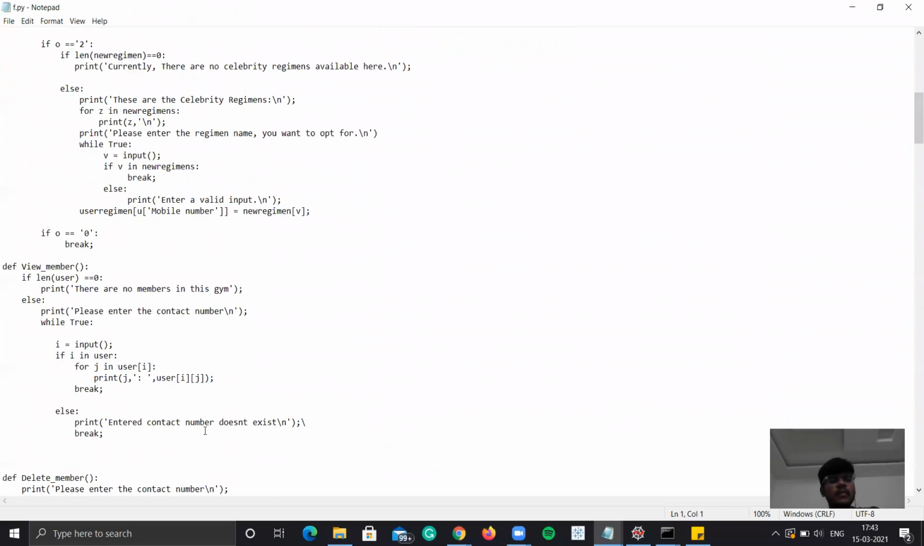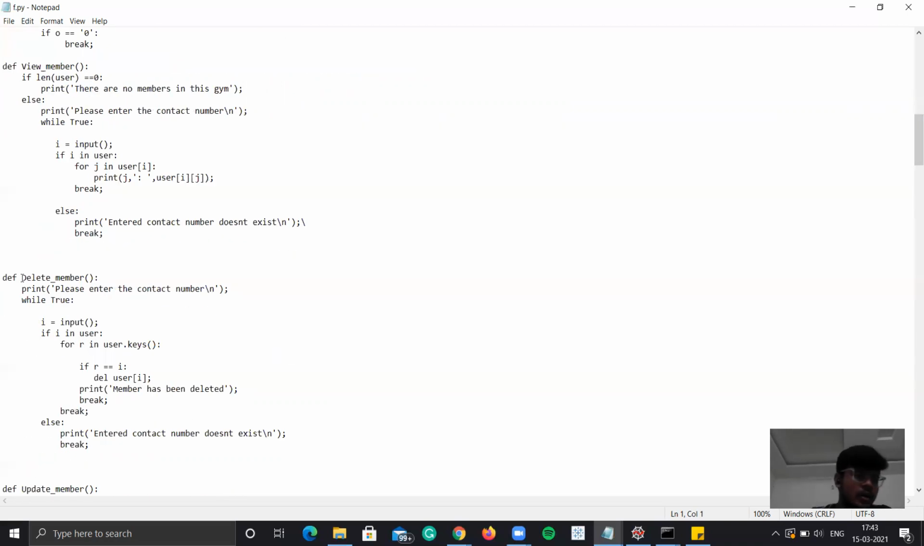After that, define view member. This function helps us to view the details of the members. These functions are only for the super user. A member can't even see or use these functions. In view member, if I give the contact number as the input, it will check whether that contact is present in the users list or not. If the contact is present in the users list, it will print out the details of that. Okay. And in delete member, as I said earlier, these are all for the super user. Delete member will again ask the super user for the contact number.